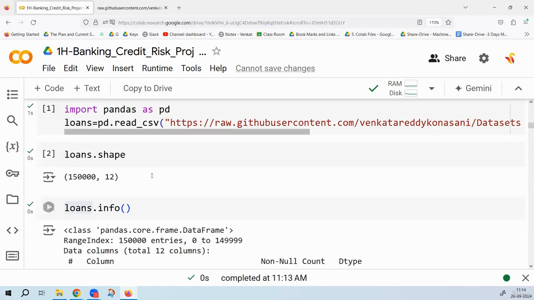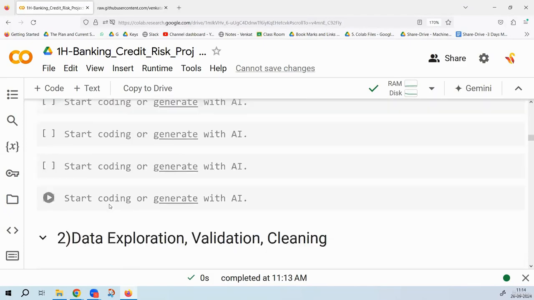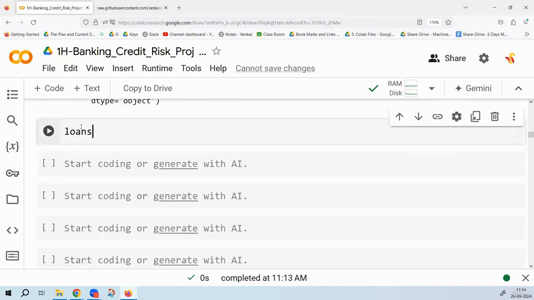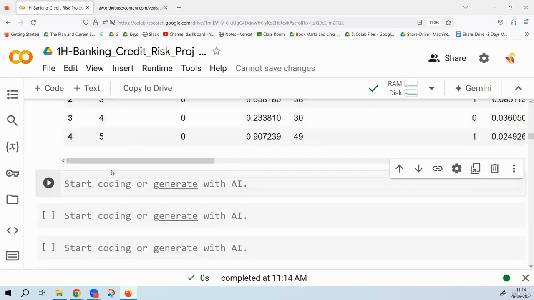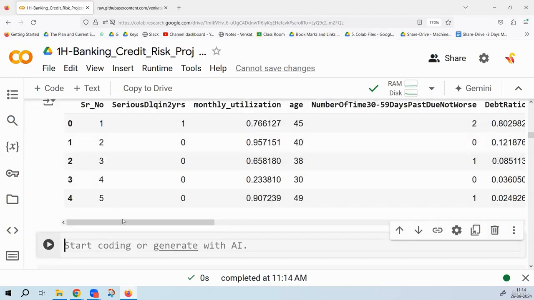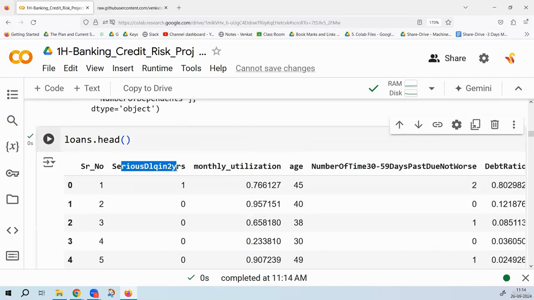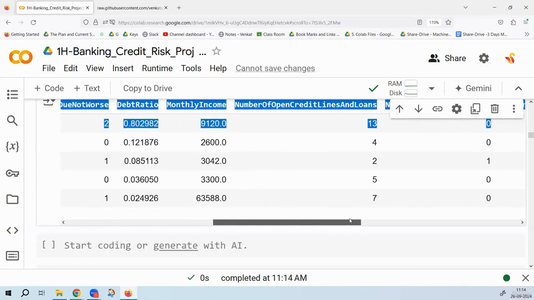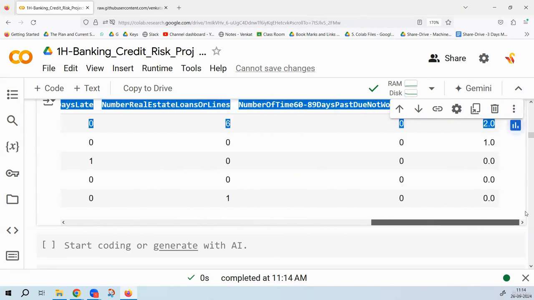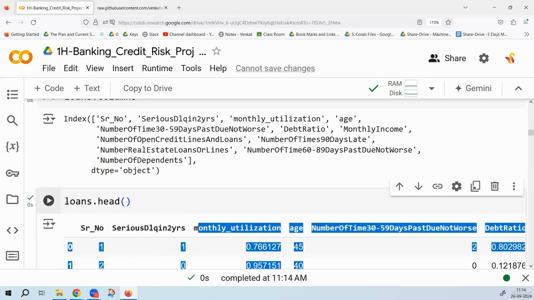If you still want to have a look at the data, maybe you can use dot head and dot tail. Dot head will give you the first five rows, and then dot tail the last. We have serious delinquency in last 2 years, which is the target variable, and then you have revolving utilization, age, number of times 30 to 59 days past due, debt ratio, monthly income. All these are the variables that we have in this data set.